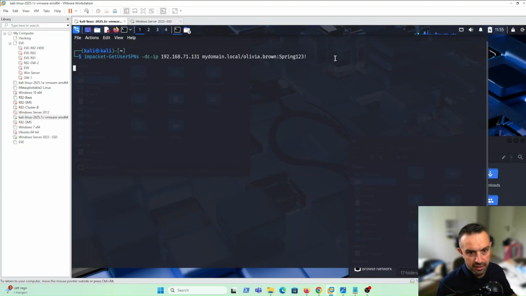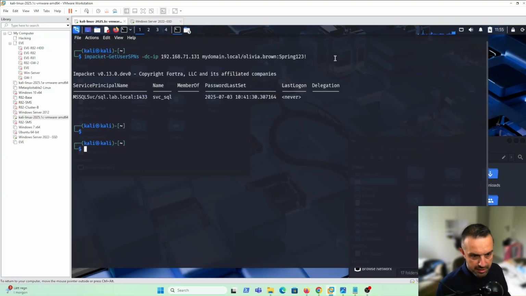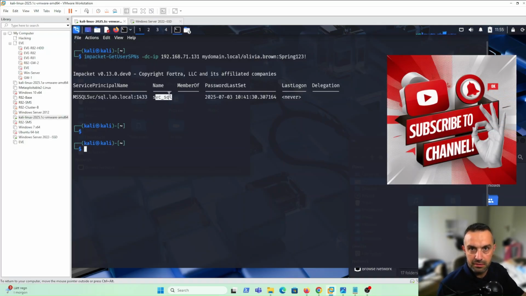So let's run that. And here we see that we have a service account, this one. Here we use Impacket's GetUserSPNs tool to enumerate service accounts. The output shows usernames and SPNs. This is the SPN and this is the name of it.